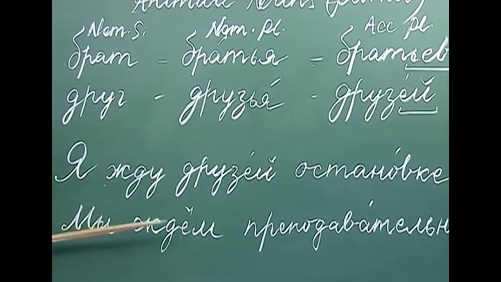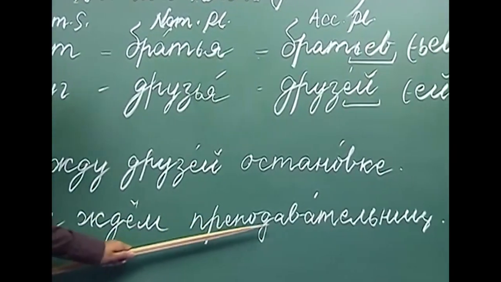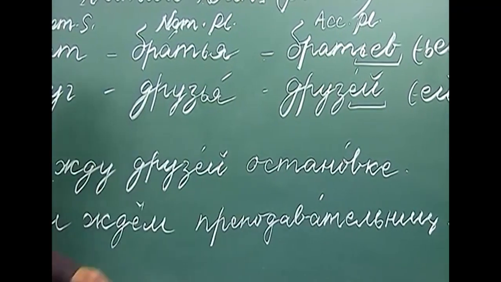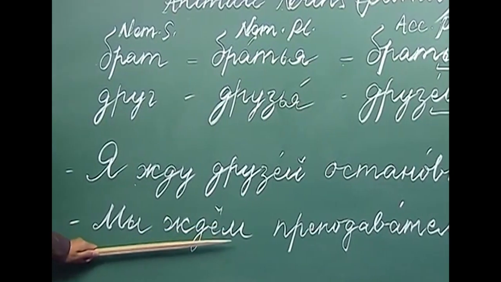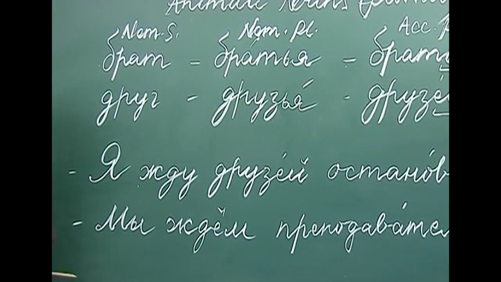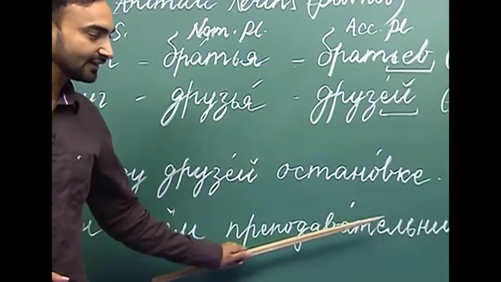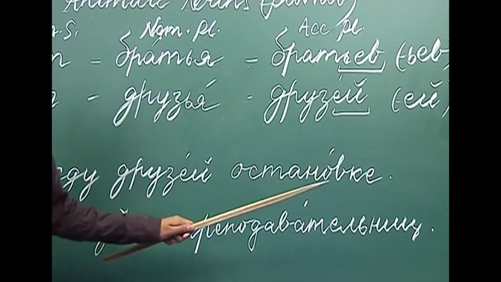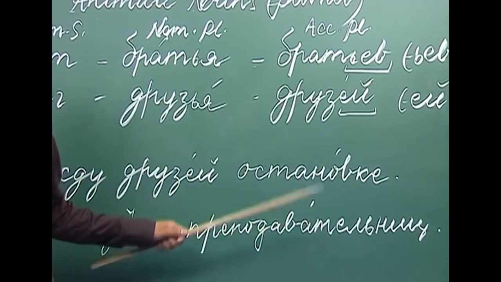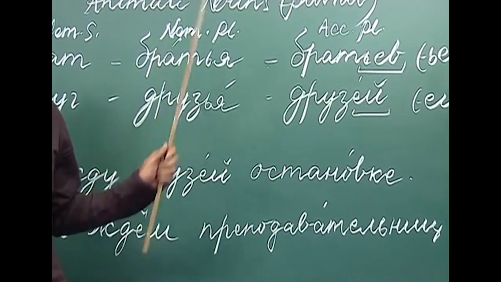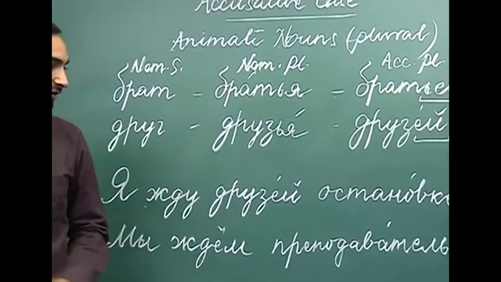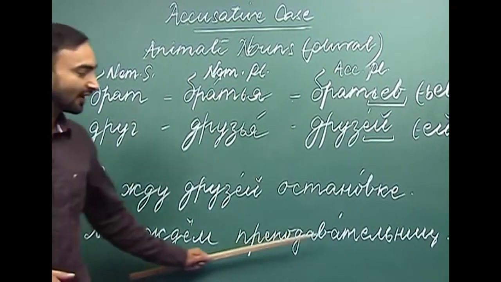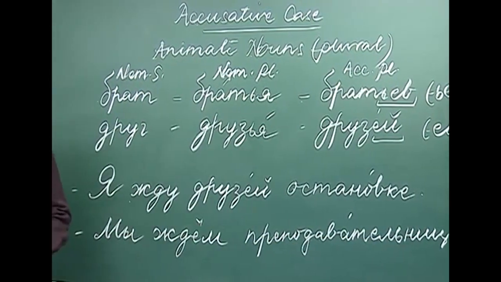The next sentence: Mi zhdyom prepodavatelnits, mi zhdyom prepodavatelnits. Here again we are using the same verb, jdat, to wait for. Prepodavatelnitsa is a female teacher. So, what is the plural form of prepodavatelnitsa in the accusative case? We drop the ending which is a. So, what do we get? Prepodavatelnits, mi zhdyom prepodavatelnits. We are waiting for our teachers.